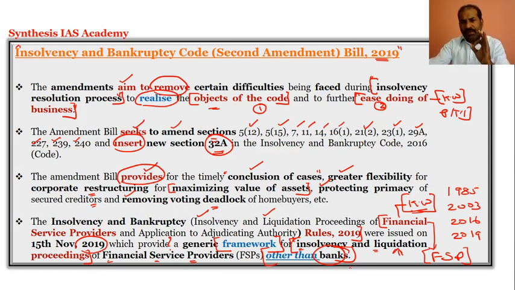So do understand the difference between the insolvency resolution process under the IBC Bill 2019 and the Financial Service Providers Rules 2019, which provide a framework for insolvency and liquidation proceedings for financial service providers other than banks.